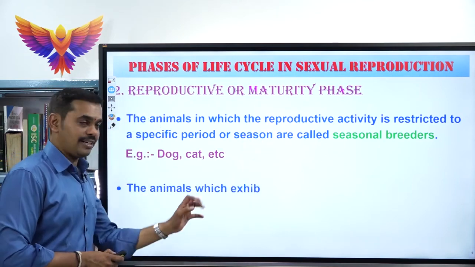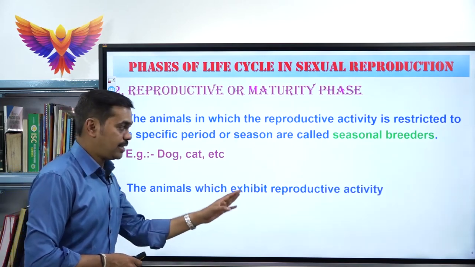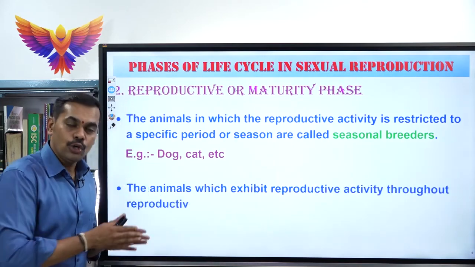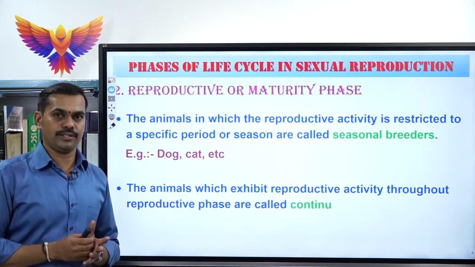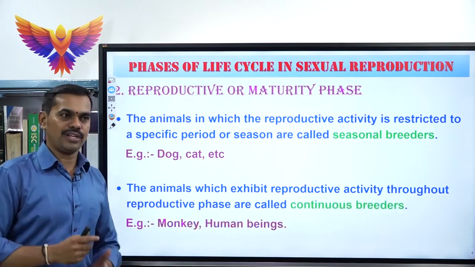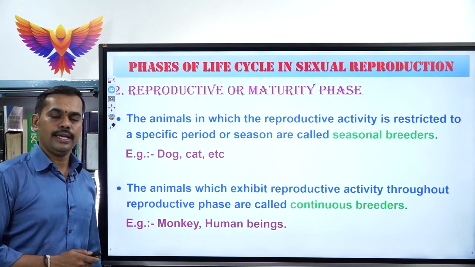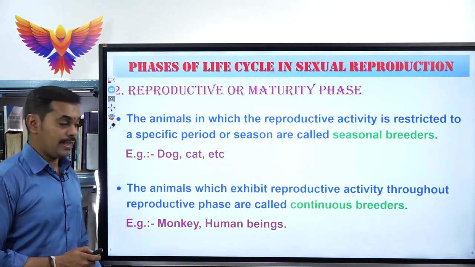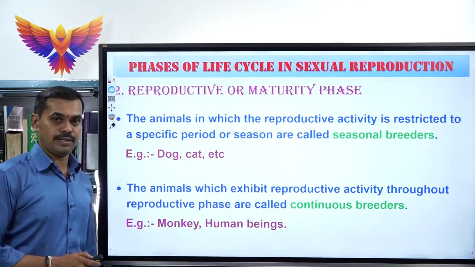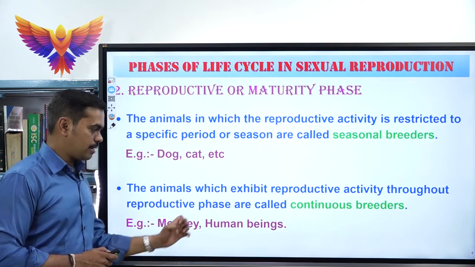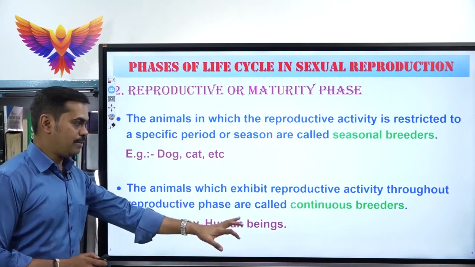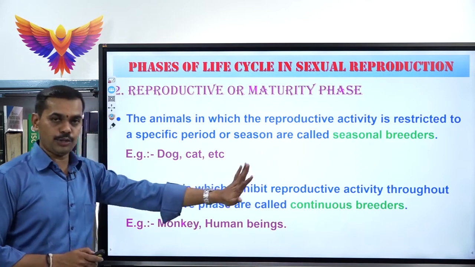But there are certain animals which exhibit the reproductive activity throughout their reproductive phase. See, till the end of that reproductive phase, they keep on producing their young ones or offsprings. They are called continuous breeders. Best example, monkeys, human beings. All primates are the best example for continuous breeders.